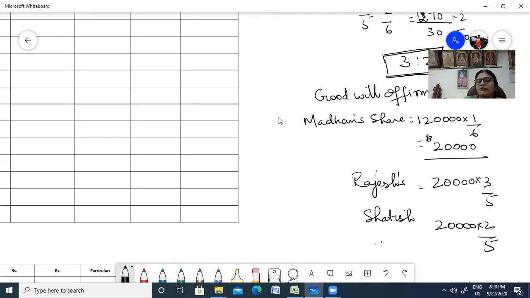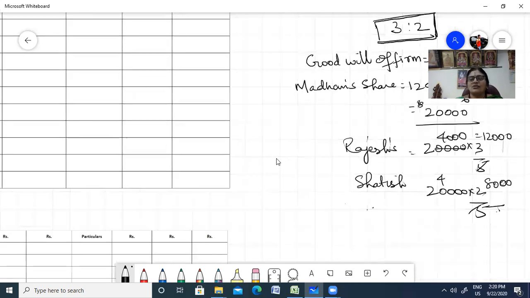So 5 will go here 4 times, right? So you have 12,000 and then 4 twos are 8,000. So 20,000 is your share. So two things you have cleared. You have calculated the gain ratio with the new ratio that they have given you. You have calculated Madan's share that he is going to give to Rajesh and Satish. So how is he going to give it?